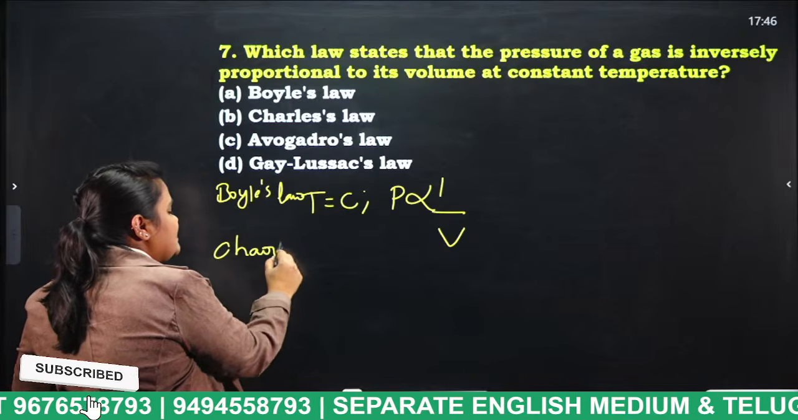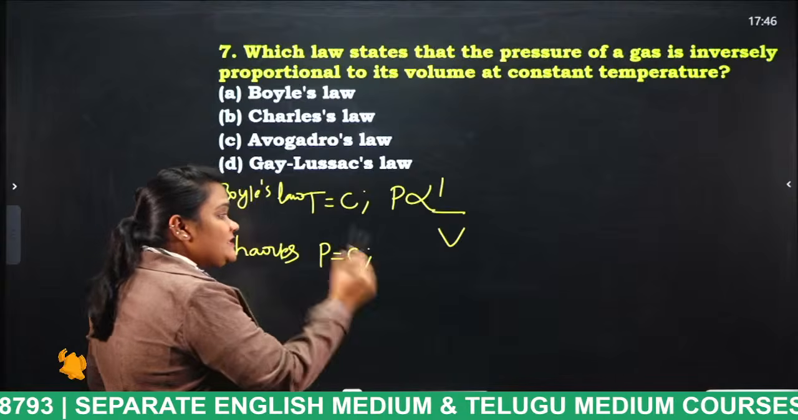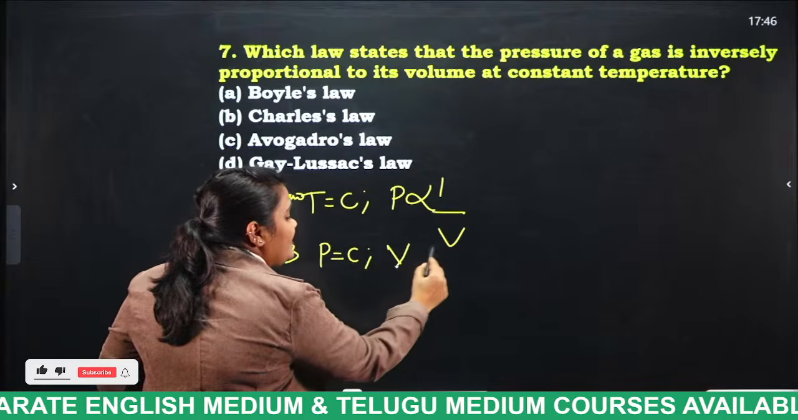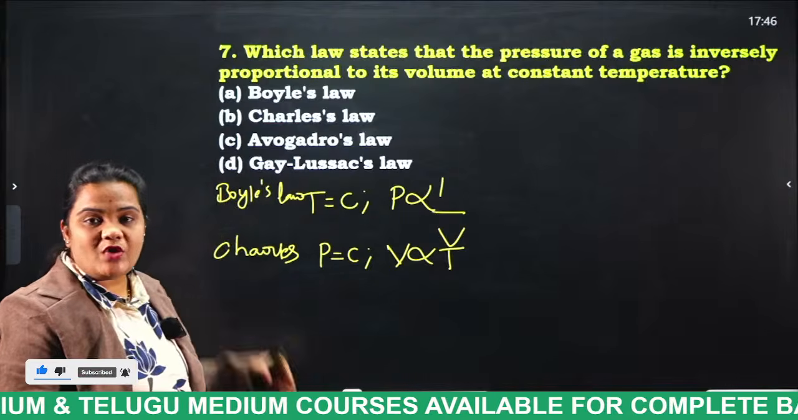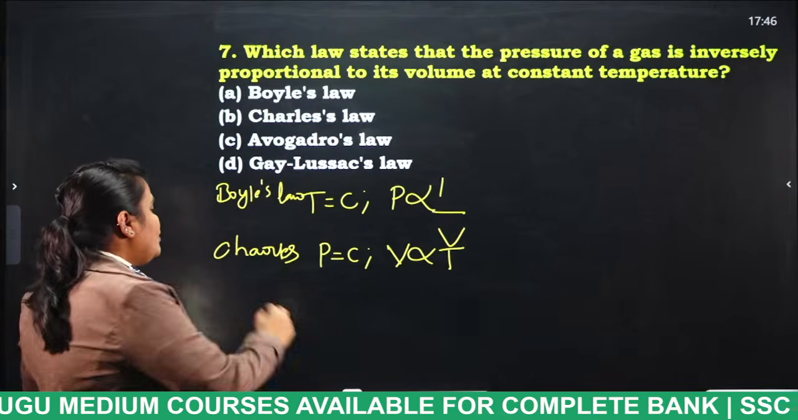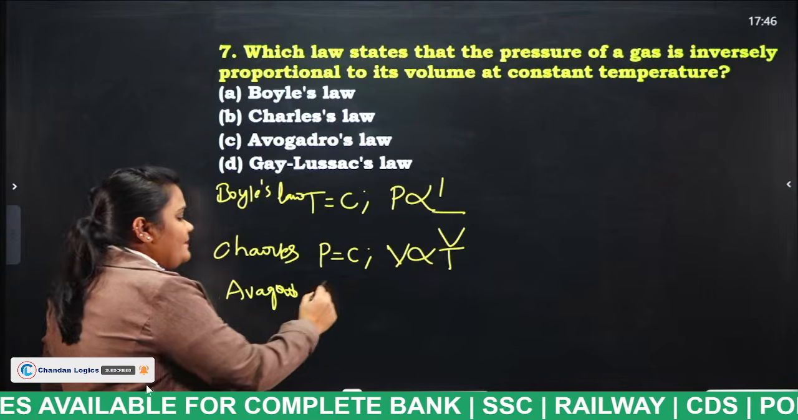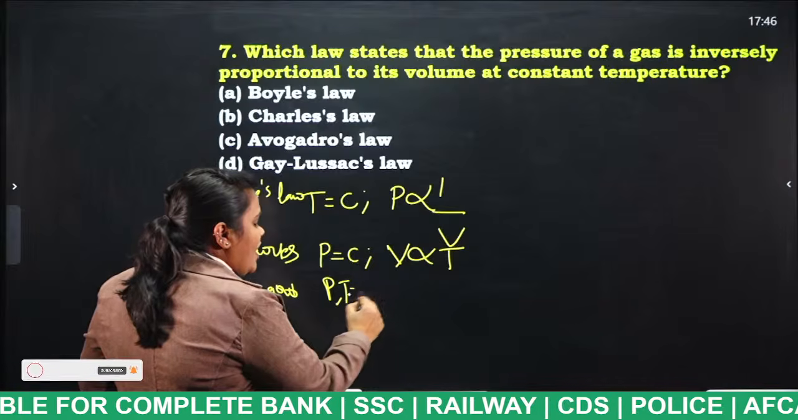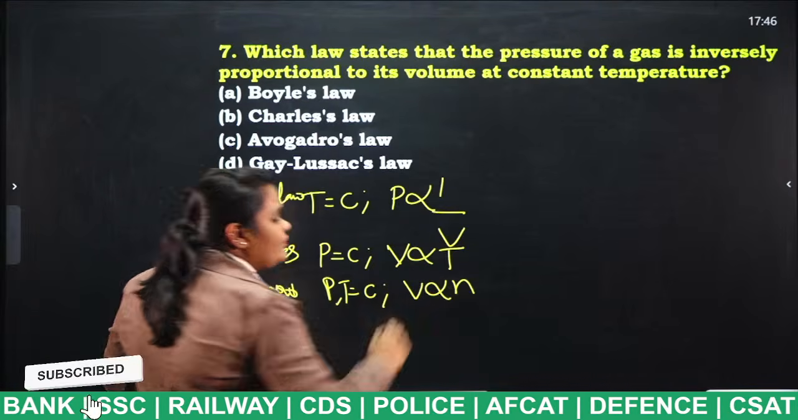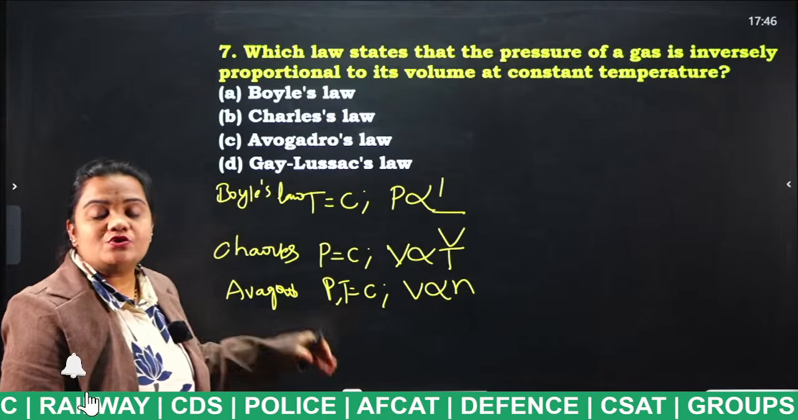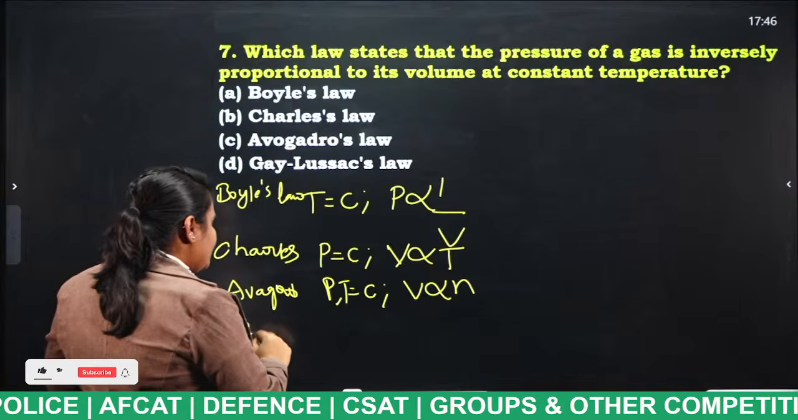What is this Charles' law? When pressure is kept constant, the volume is directly proportional to temperature, so we call it what, students? Charles' law. And what do you mean by Avogadro's law? When pressure and temperature are constant, volume is directly proportional to the number of moles. So, this is known as what, students? Avogadro's law. And finally, Gay-Lussac's law.